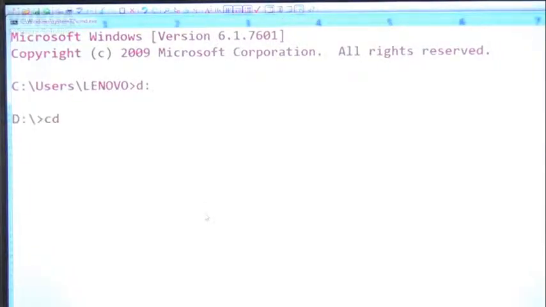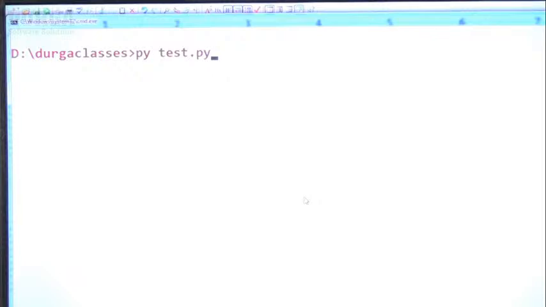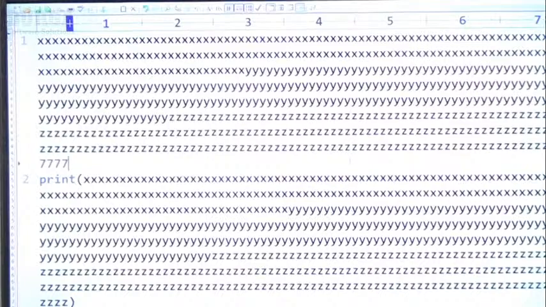Okay, let me go to Durga classes, py test.py. I wrote a beautiful application, sir. Now I'm trying to execute. Yes, perfectly, it's going to work. It's going to print 7777, sir.